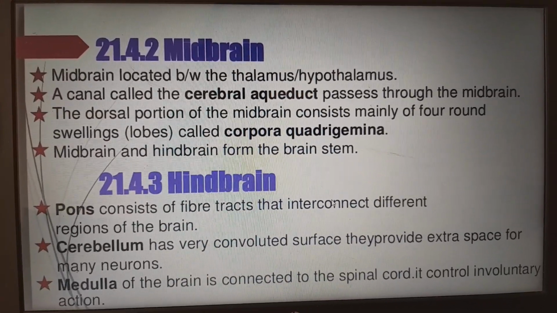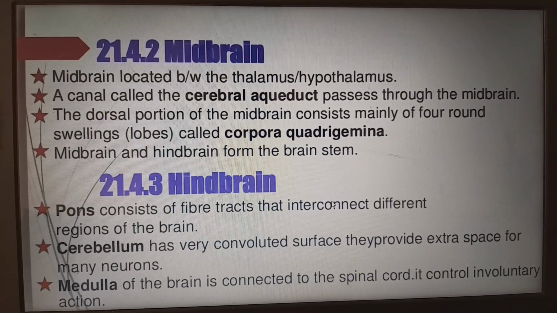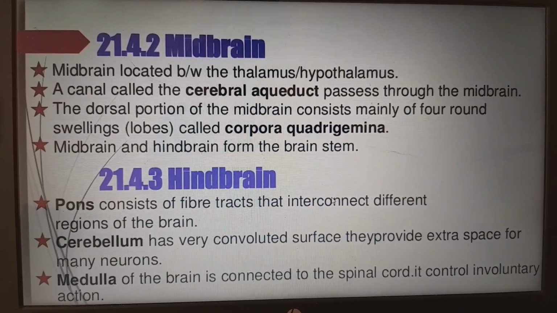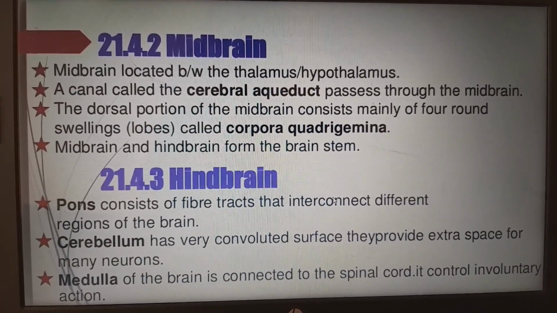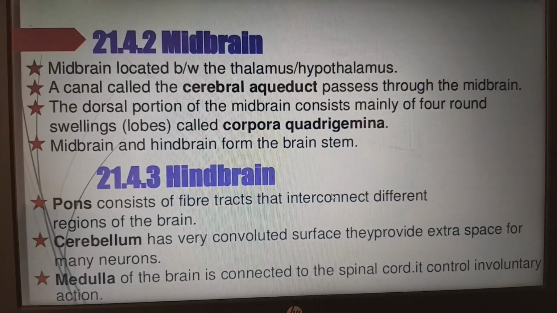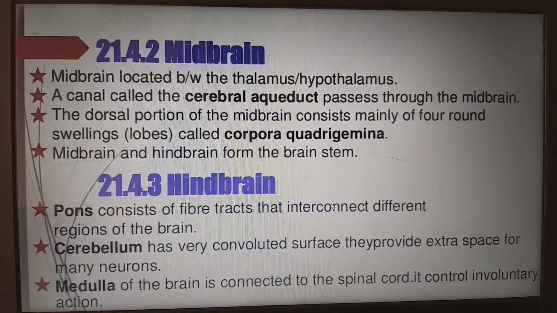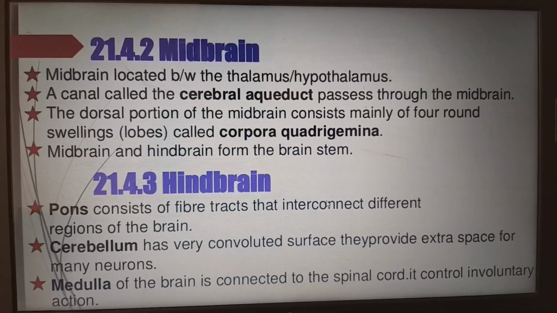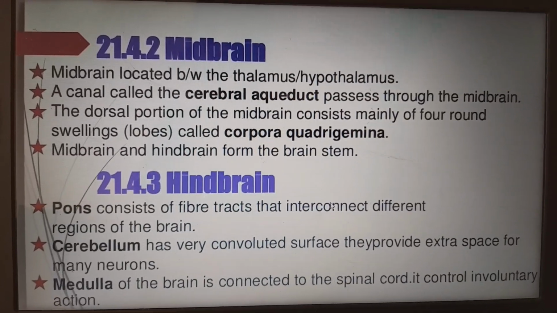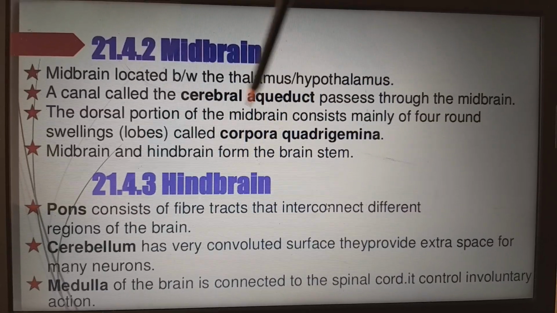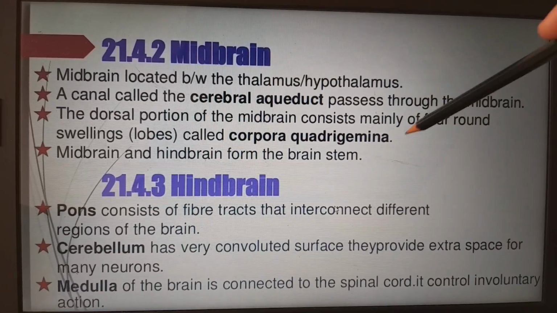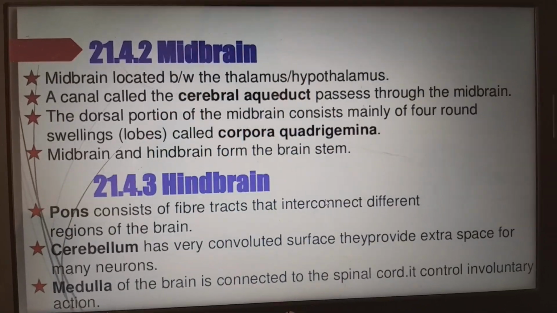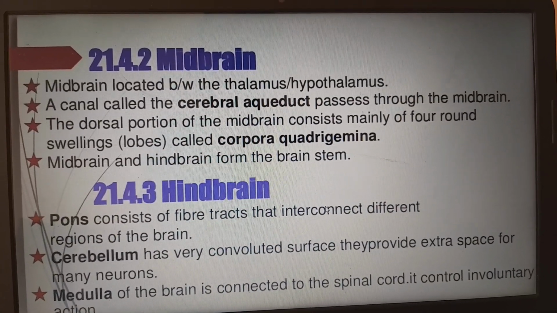Next, the midbrain. The midbrain is located between the thalamus and hypothalamus and the hindbrain. A canal called the cerebral aqueduct passes through the midbrain. The dorsal portion of the midbrain, dorsal meaning the backside, consists of four rounded swellings, which we call corpora quadrigemina. It is very easy to remember: corpora, corpus means body, and quadrigemina looks like four circles. Because of that, they called it corpora quadrigemina. The midbrain and hindbrain form the brainstem.